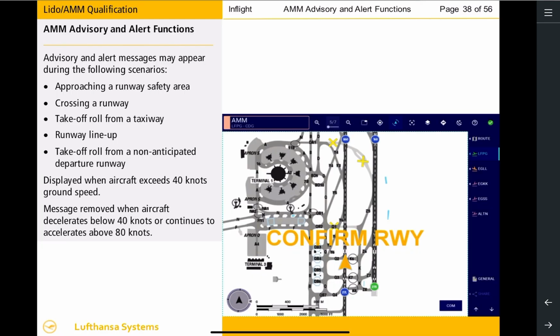Lido AMM monitors the aircraft movement on runways and taxiways. If the aircraft ground speed exceeds 40 knots while maneuvering on a non-anticipated departure runway, Lido AMM will activate the arming function to display the message Confirm Runway. This alert message will be displayed in track up mode together with the own ship symbol. The message will automatically disappear once the aircraft decelerates below 40 knots or continues to accelerate above 80 knots.